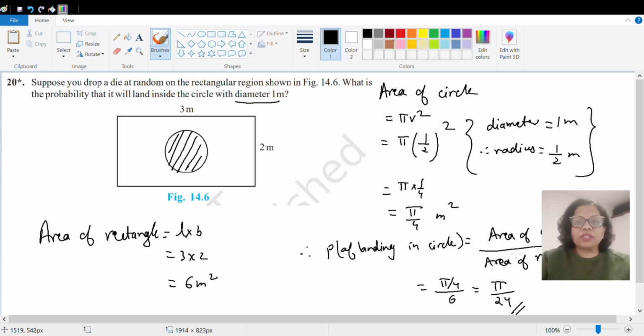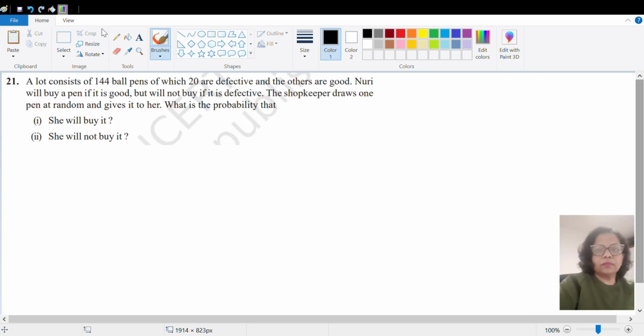Let us go to the next question, question number 21. Okay, so now let's start with the next question. Question number 21. We'll read the question. A lot consists of 144 ball pens, out of which 20 are defective and others are good. Noori will buy a pen if it is good, but will not buy a pen if it is defective. The shopkeeper draws one pen at random and gives it to her. What is the probability that she will buy it? First question. Second is she will not buy it.